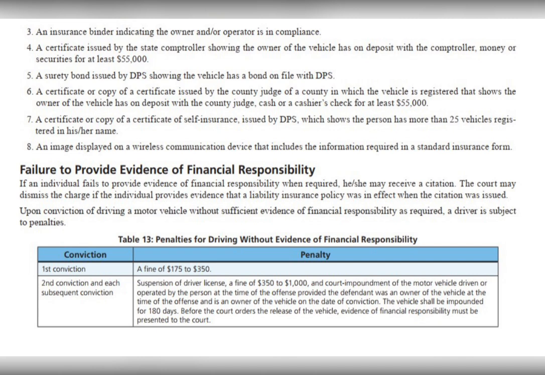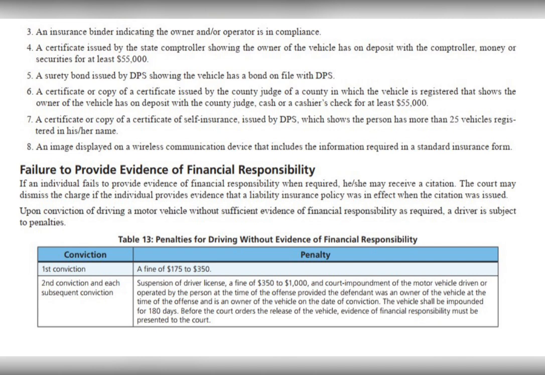3. An insurance binder indicating the owner and/or operator is in compliance. 4. A certificate issued by the state comptroller showing the owner of the vehicle has on deposit with the comptroller money or securities for at least $55,000. 5. A surety bond issued by DPS showing the vehicle has a bond on file with DPS. 6. A certificate or copy of a certificate issued by the county judge of a county in which the vehicle is registered that shows the owner of the vehicle has on deposit with a county judge cash or a cashier's check for at least $55,000.